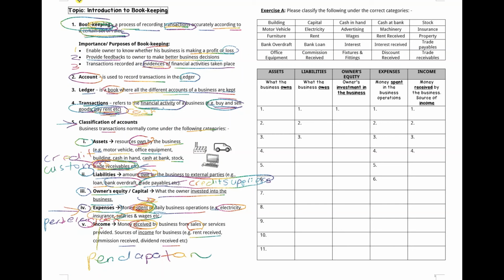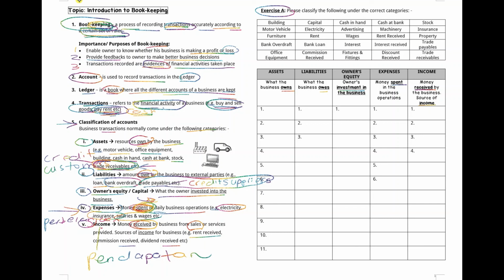So now move on to exercise 1, exercise A. I'd like you to have a try at this by yourself, and then the next lesson we'll go through the answers together. So fill in the blank. For example, this one you have a read first. We'll go through this next lesson. So asset is what the business owns, liability is what the business owes, owner equity is the owner's investment in the business, expenses is the money spent or the money incurred in the business operation, and income is what the business receives. It's a source of income.